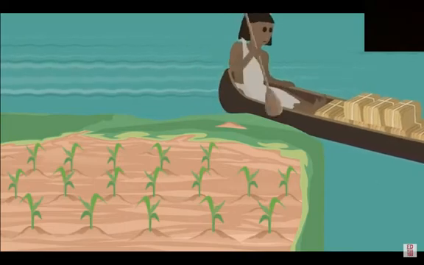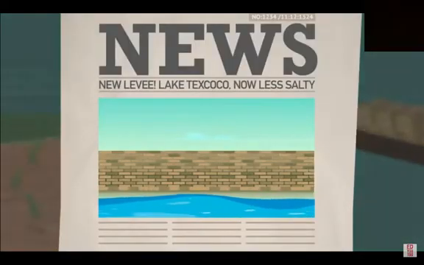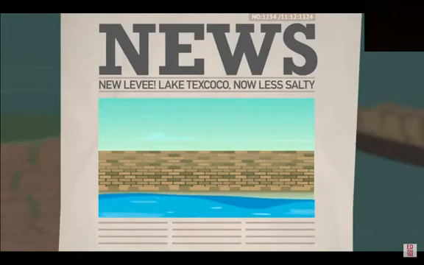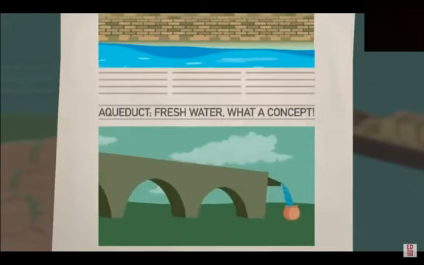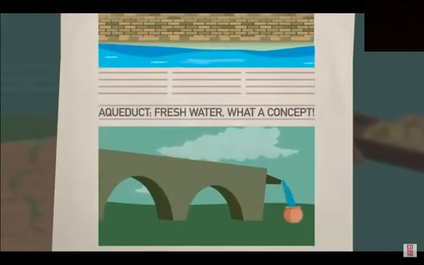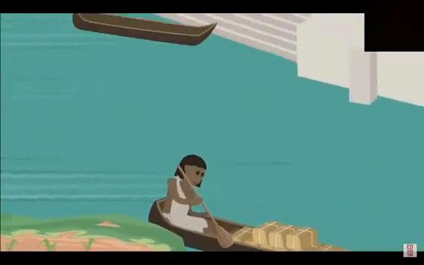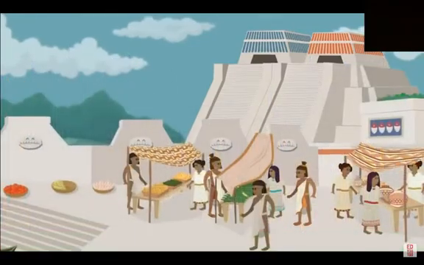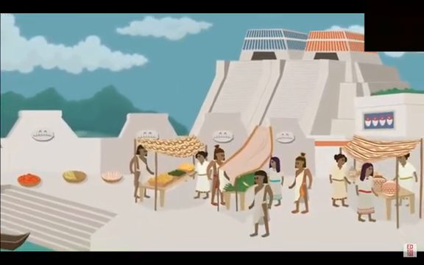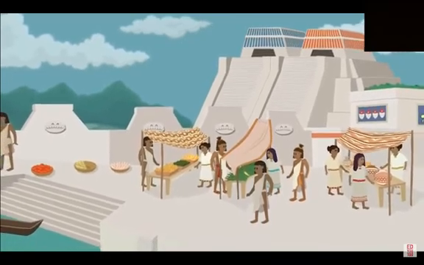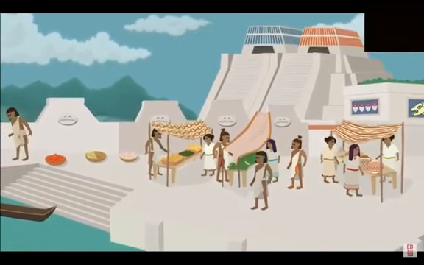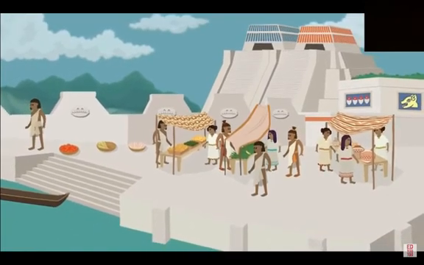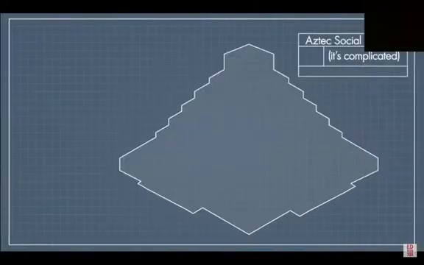Since the lake had both seawater and fresh water, a levee was constructed that blocked salt water but allowed spring water into the lake so crops could grow. Aqueducts also helps bring fresh water into the city. Today, Mexico City stands where Tenochtitlan once was. A city this complex, with a great deal of technology and engineering, required very specialized jobs, and Tenochtitlan had a strict and complicated social hierarchy.